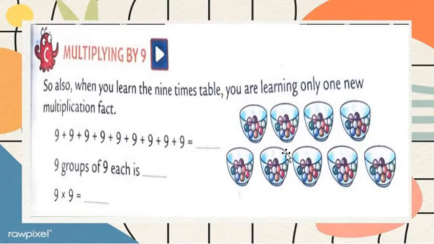Got my point, all students? This is your new multiplication fact. Only one new multiplication fact. Okay, 9 groups. Here, how many groups are there? 9 groups of 9, each has a 9.